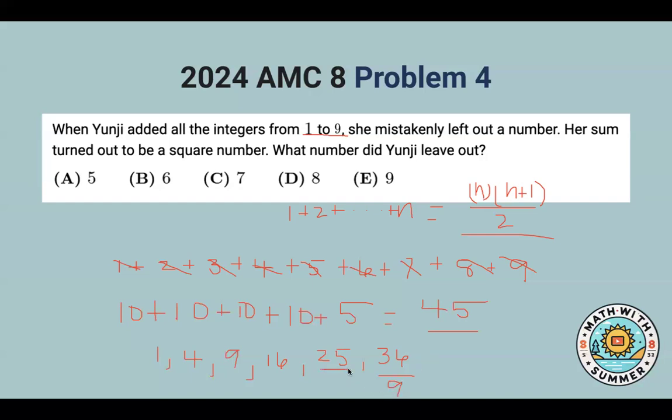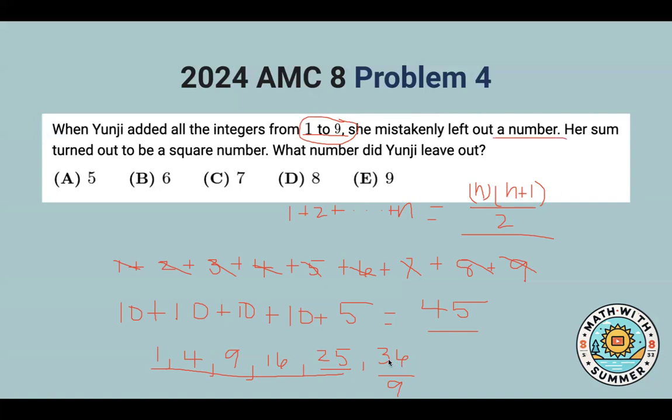Now let's look at 25 and see if that works. In this case, she would have left out 45 minus 25, which is 20. That's not in our range from 1 to 9. That's too big, so that no longer works, unfortunately. The rest of these numbers all don't work because they're too small. None of them could be the sum of 8 numbers from 1 to 9, and we're looking for 8 numbers, because she only left out one number.